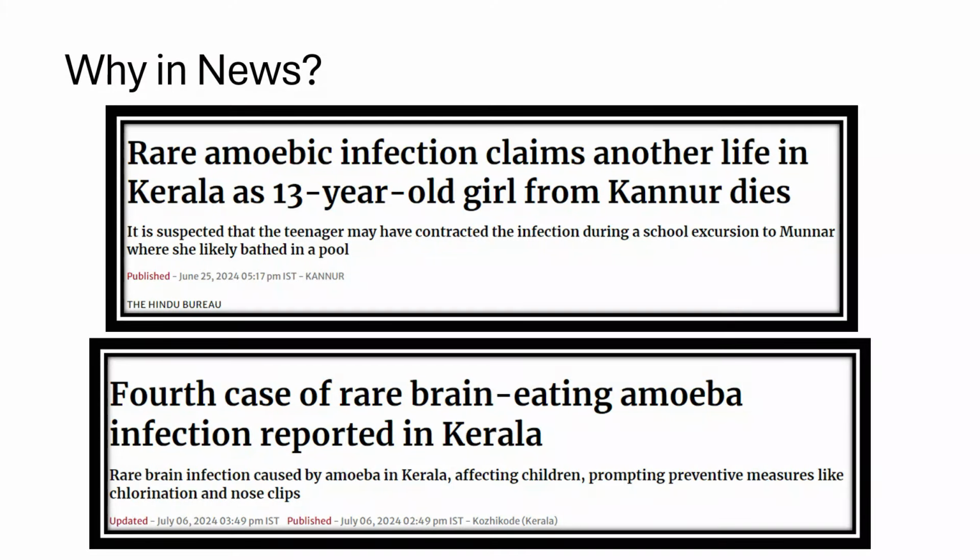So first of all, let us see why it is in the news. As you can see from the headlines in The Hindu newspaper: rare amoebic infection claims another life. Secondly, fourth case of rare brain eating amoeba reported in Kerala. According to the news reports, kids are sadly losing their lives due to this bacteria. These cases have raised alarm bells across the country, bringing attention to this rare but deadly disease.